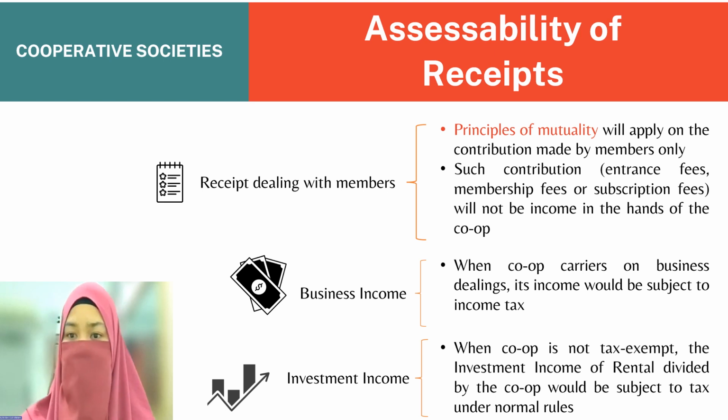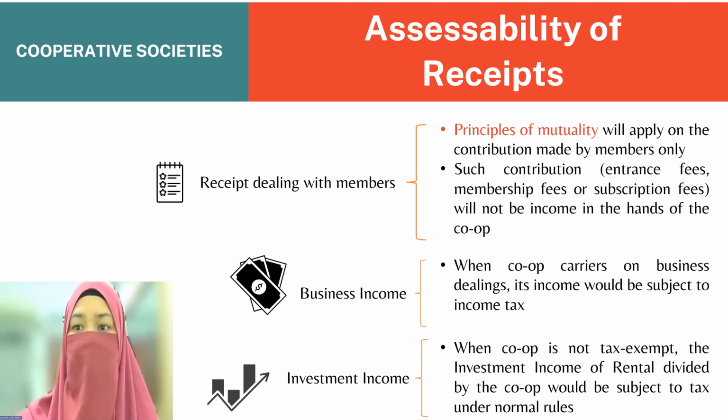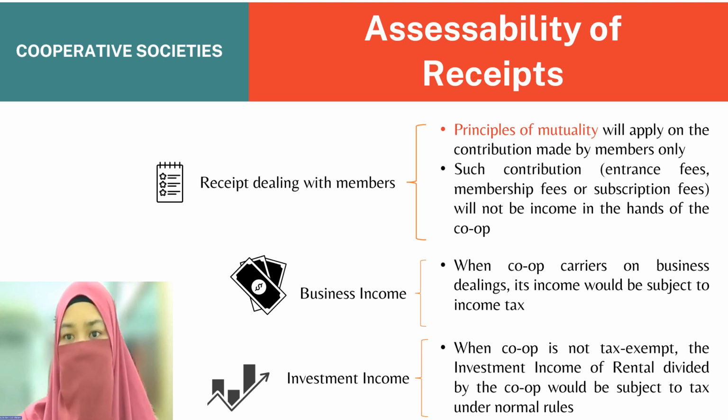Number 2, business income. When a co-op carries on business dealings, its income would be subject to income tax. For example, you open one co-op and at the same time that co-op does some business and gets some business income. So the treatment is the same as a normal business.